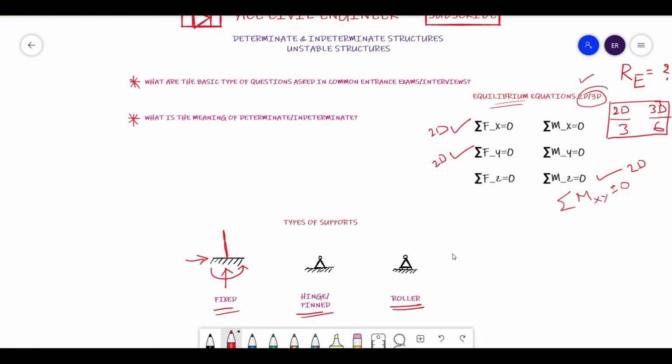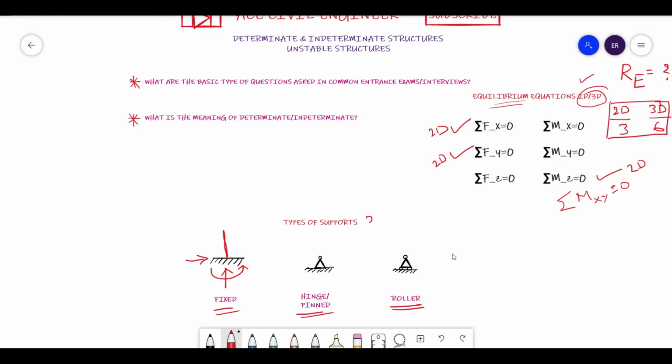I am discussing only 2D, friends. In the case of 3D, you will have another force, that is sigma Fz equals 0. Means that Fz direction will be there, so there will be some reaction in the Rz direction. Similarly, moment resistance also will be there in the other two directions, that is Mx and My. So those also you will have.